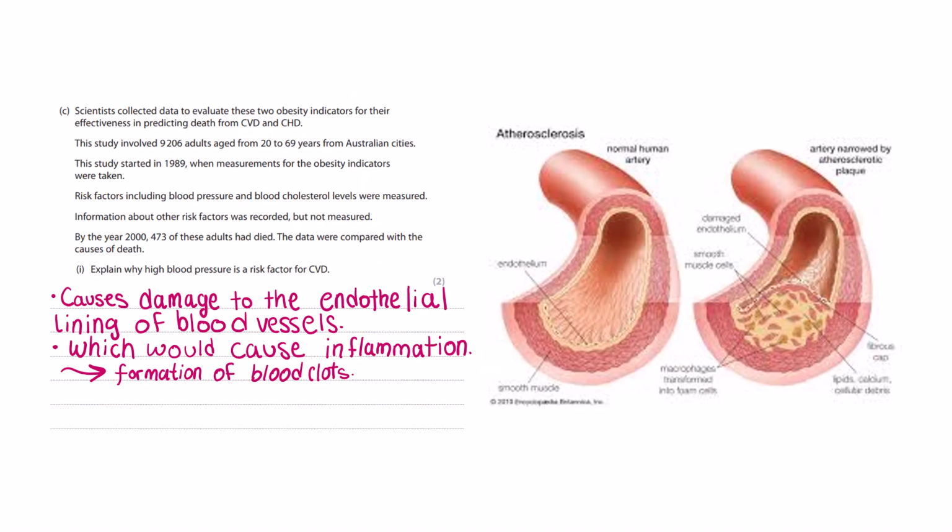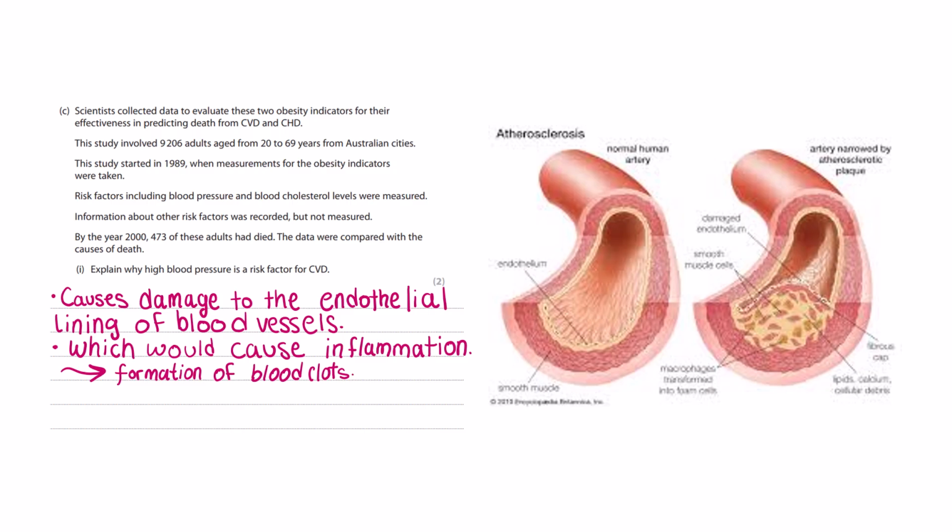Okay, so scientists collected data to evaluate these two obesity indicators for their effectiveness in predicting death from CVD and CHD. This study involved 9,206 adults aged from 20 to 69 years from Australian cities. This study started in 1989 when measurements for the obesity indicators were taken.